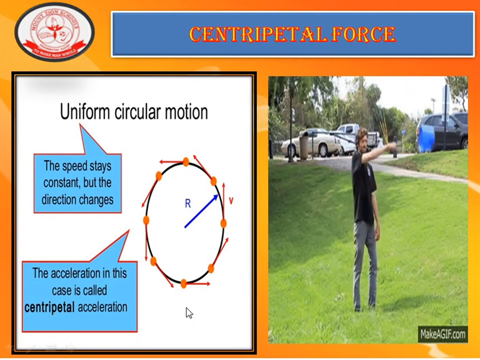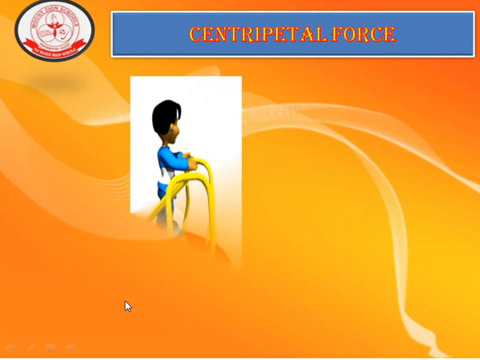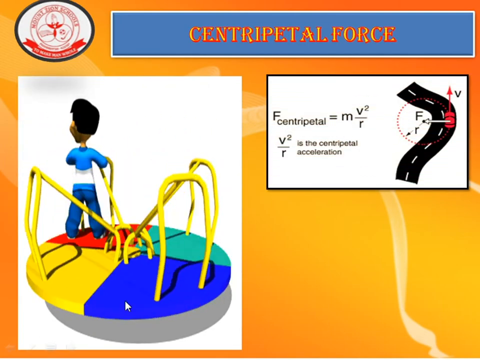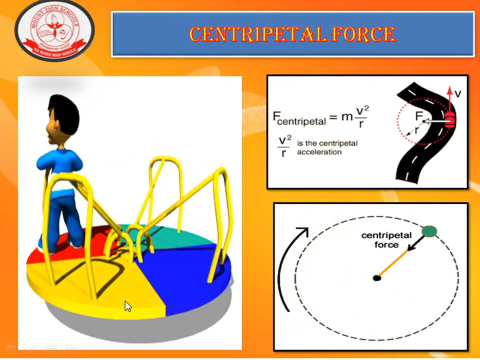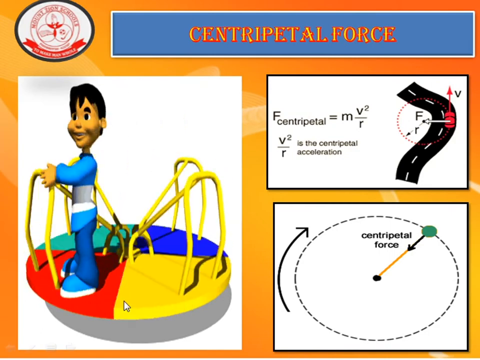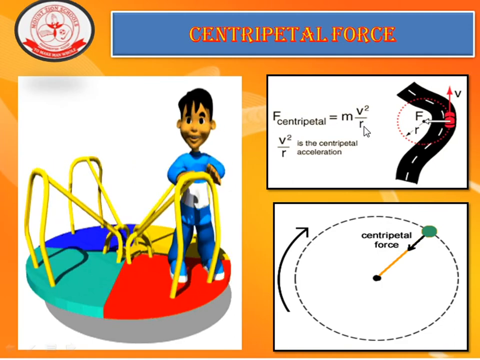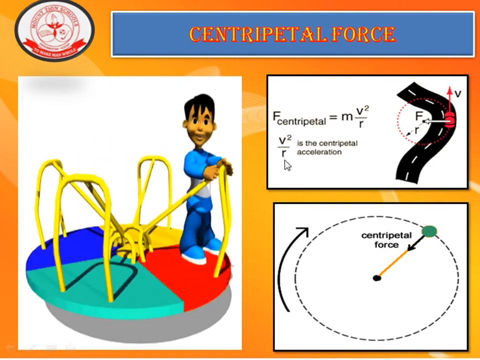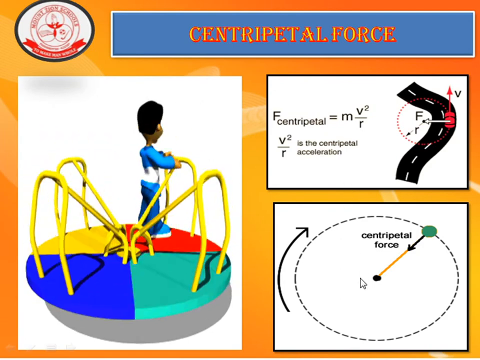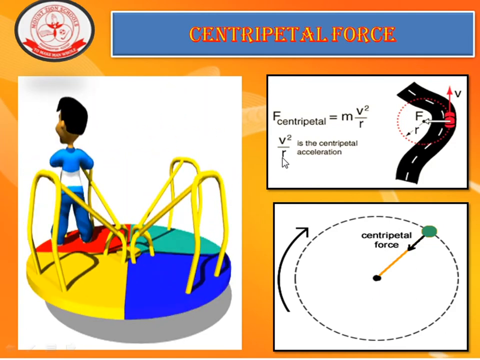Then what is this centripetal force? It is the force that makes any object describe a circular motion, and it is given by the expression F centripetal is equal to mv squared by r, where v squared by r is the centripetal acceleration. Here, v is the velocity and r is the radius of the circular path that is described.